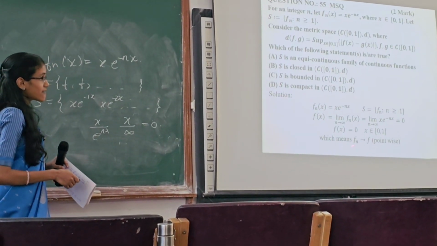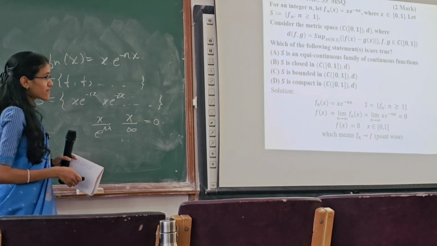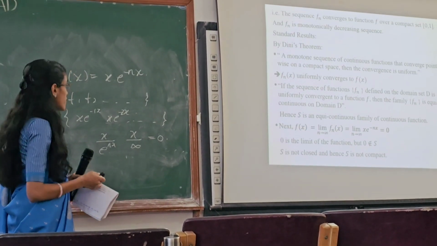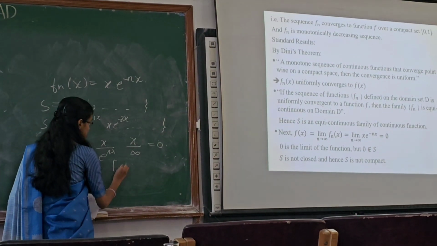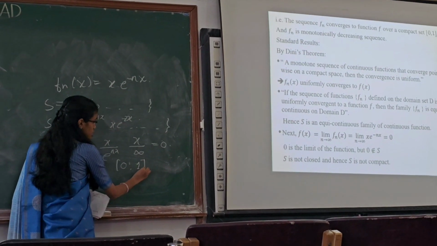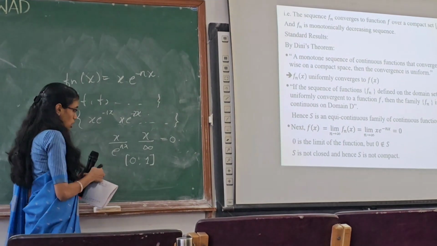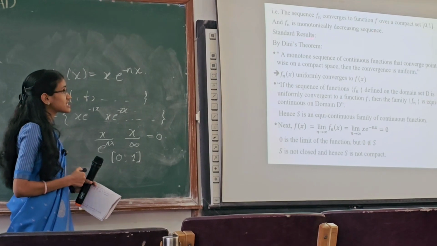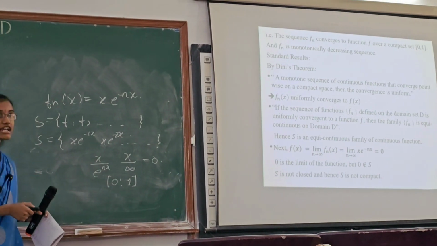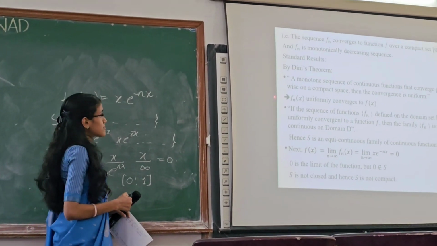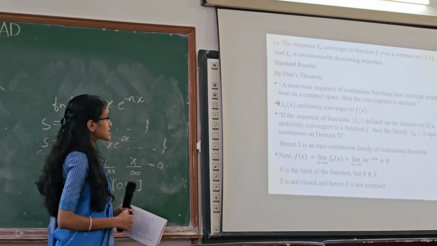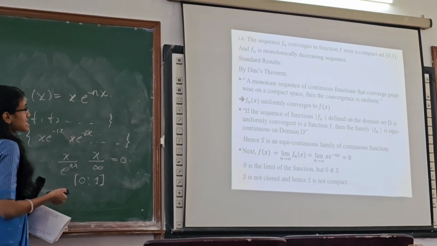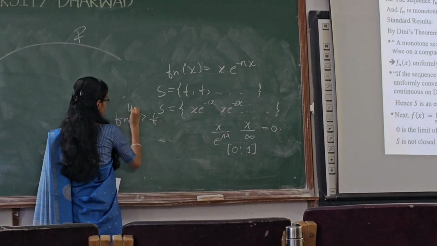So which means fn tends to f pointwise. So the sequence fn converges to f over the compact set [0, 1]. So here x is defined on a compact set [0, 1], so it is closed and bounded. It is a compact set, and here fn is a monotonically decreasing sequence. There is a standard result, Dini's theorem: a monotone sequence of continuous functions that converges pointwise on a compact space converges uniformly. So we can say that fn tends to f uniformly.